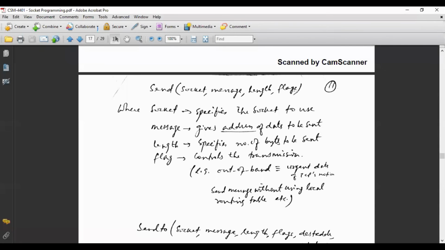Flags are additional arguments which tell whether it is an urgent message or it requires some special facility like that. Socket specifies the socket number which we are using. Message gives the address of the data to be sent. Length specifies the number of bytes to be sent. And flag controls the transmission, such as out of bound, urgent, etc.